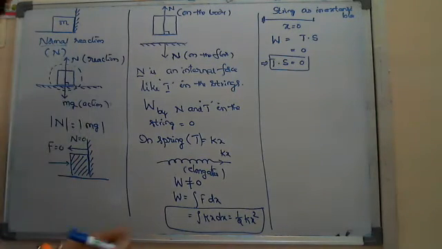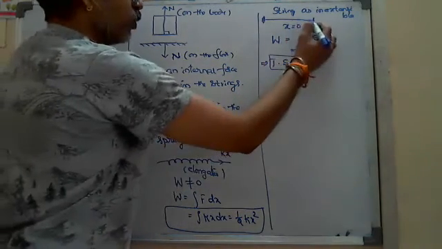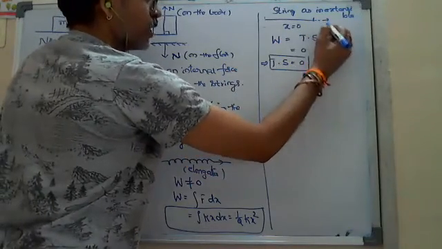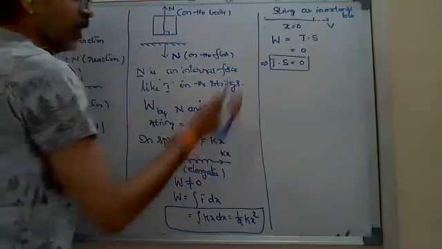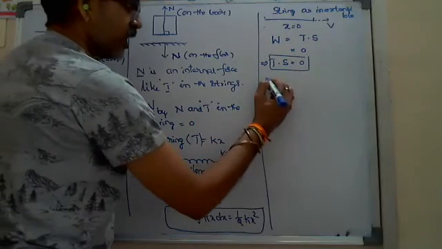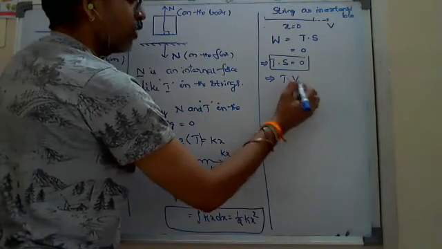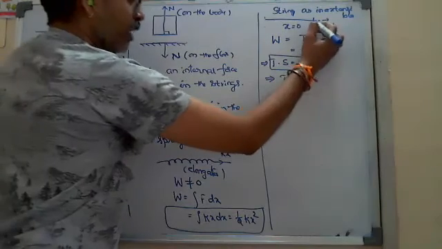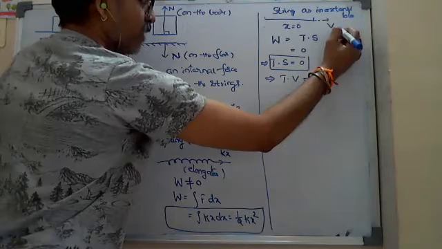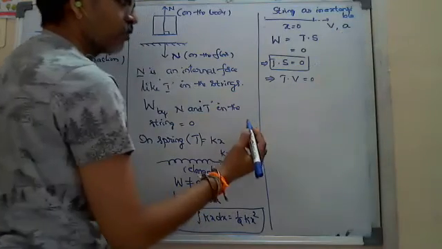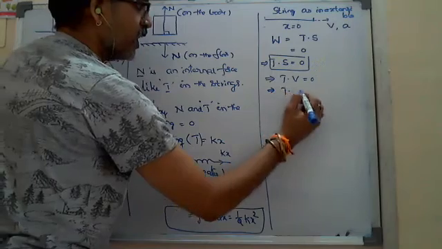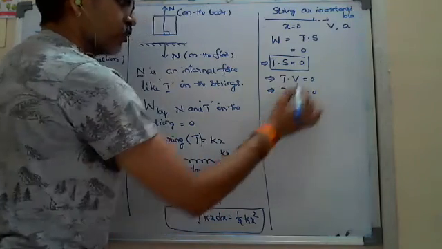T dot S equals 0. Suppose the other end is not fixed and tries to move with some velocity. If I differentiate this equation, I will get T dot V equals 0. And one more shortcut: while pulling, if it has some acceleration, then differentiating once more you will get T dot A equals 0.